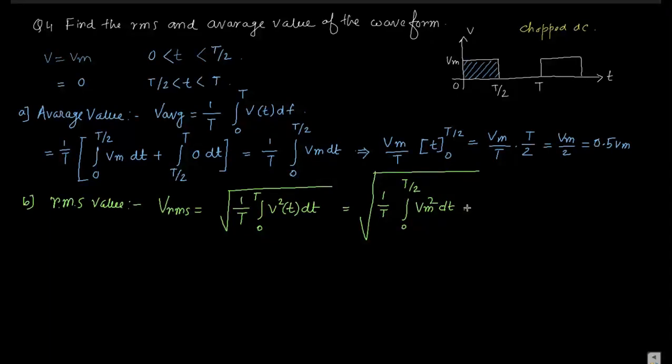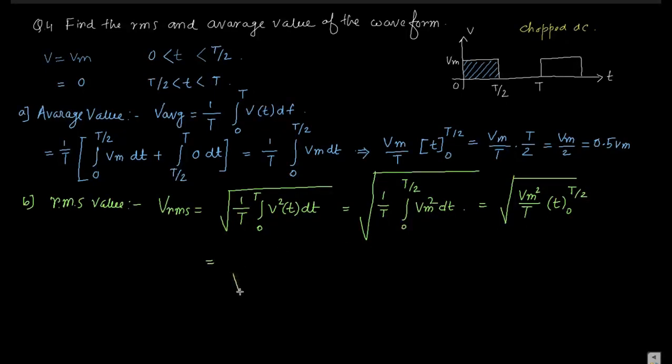Write V as Vm square t. So it is Vm square by t into t, limit 0 to t by 2.